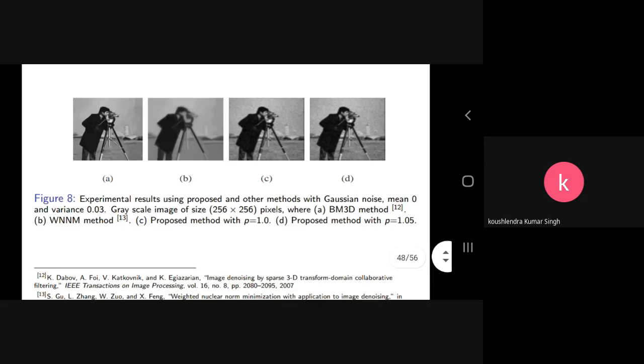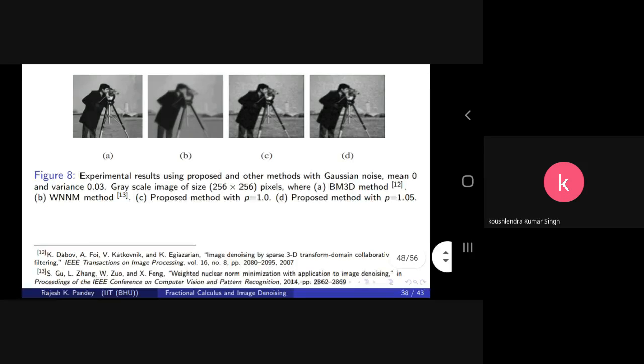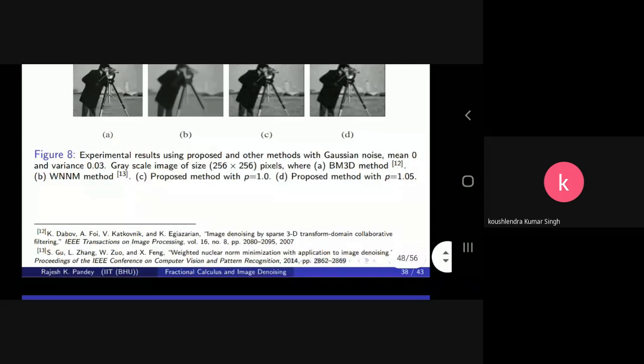This weighted nuclear norm minimization is very famous work, published in an IEEE conference, reference number 13, and the previous one, BM3D, is in IEEE Transactions on Image Processing. They are very prestigious works, having more than 1,000 citations or even more. And we also compare our proposed method using these two methods.